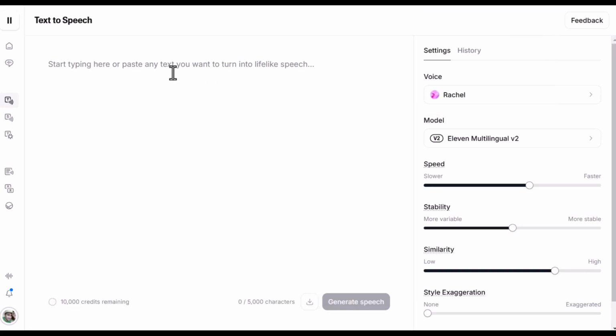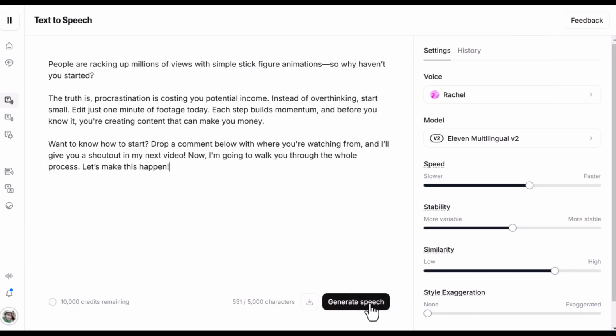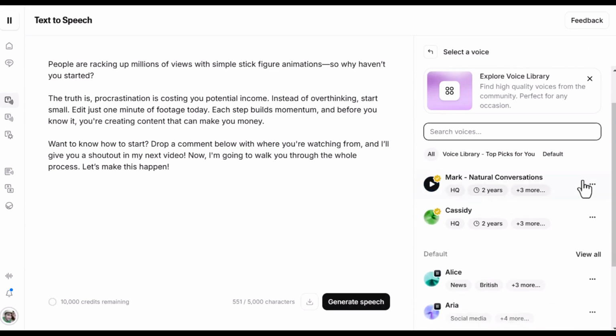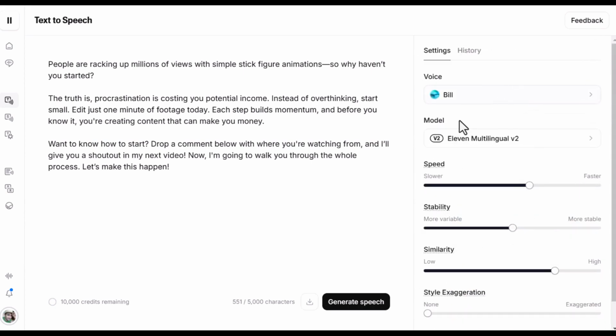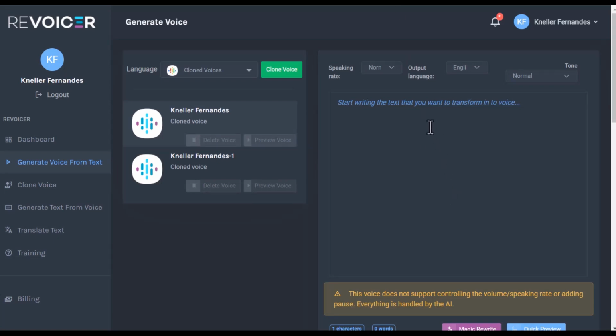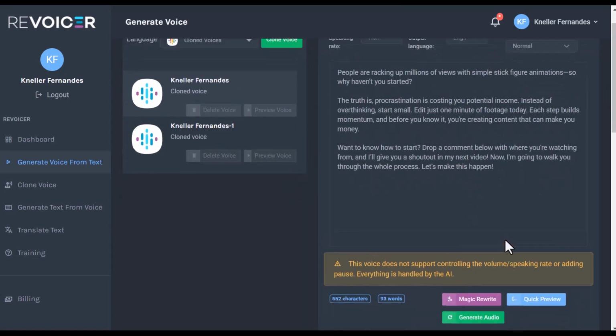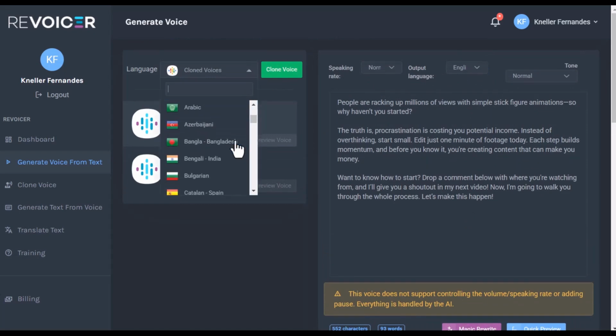Now I'm in ElevenLabs. Now I will paste the script and I will ask it to generate. I can choose the voice I want. You can even hear the voices you want. Say I want to use Bill as my voice narrator. I could generate a speech with Bill's voice, or in Revoice, I could put the script again and generate it with my own voice, or again with various voices that are available in different languages. And also, if it's English, in different accents in English as well.